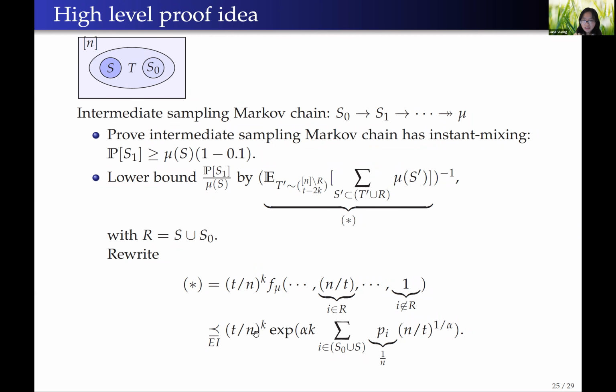And now we can apply the entropic independence definition to upper bound this polynomial by its tangent at the point all ones. And then because the tangent at the all-ones point is related to the marginal of each element, and we know that the marginal of each element is roughly 1 over n because of the isotropic assumption, we can bound this entire expression, and then by choosing a suitable t around n to the 1 minus alpha, we are done.